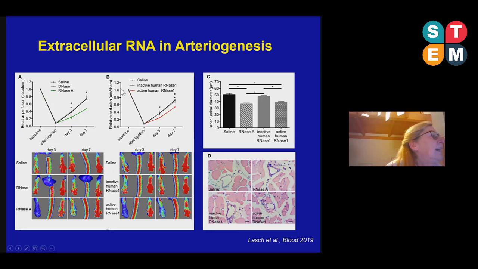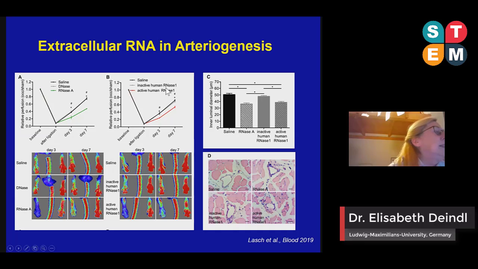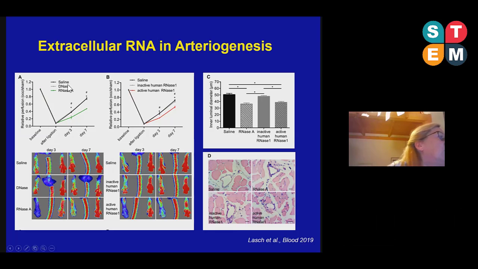Then we did the same experiment and administered not RNase A, which is from bovine, but recombinant active human RNase 1 and also inactive human RNase 1. With this experiment, we wanted to investigate whether the reduced perfusion recovery we have observed is due to RNA digestion or to a yet unknown function of RNase.